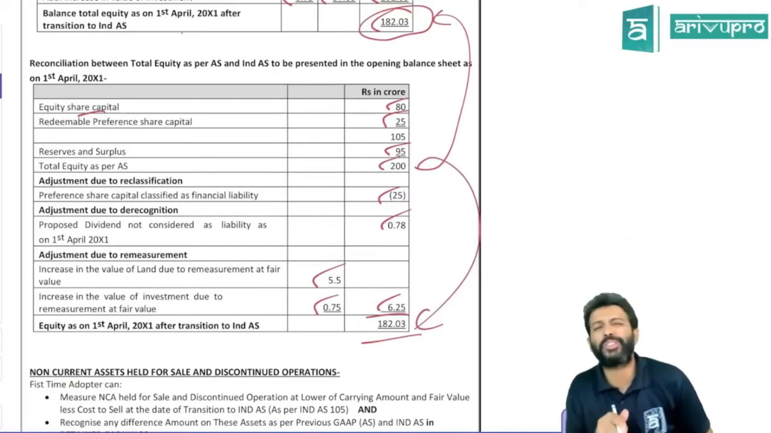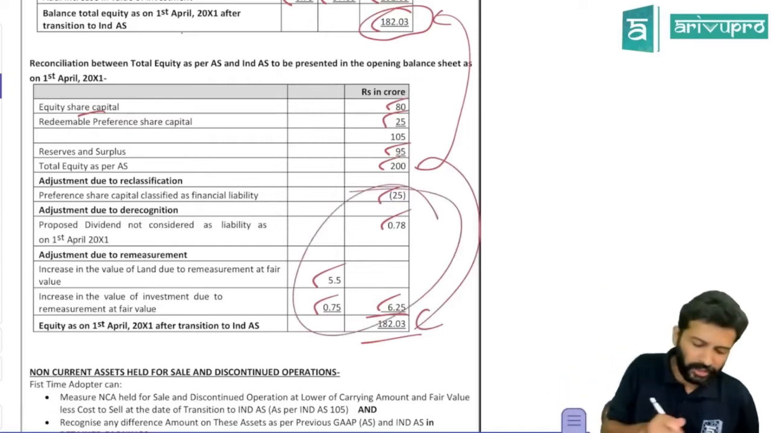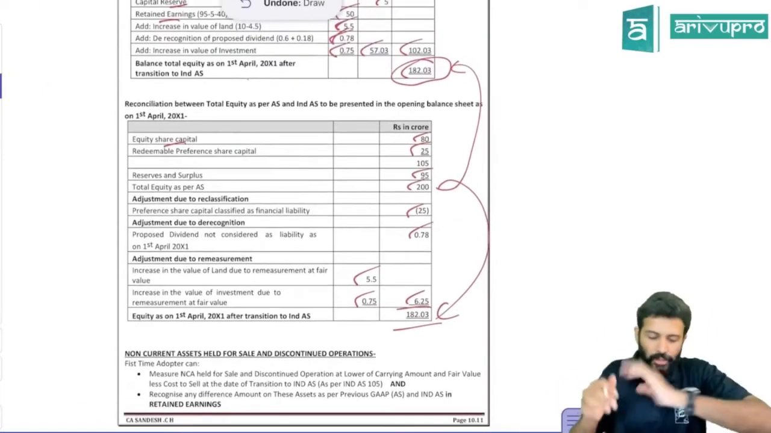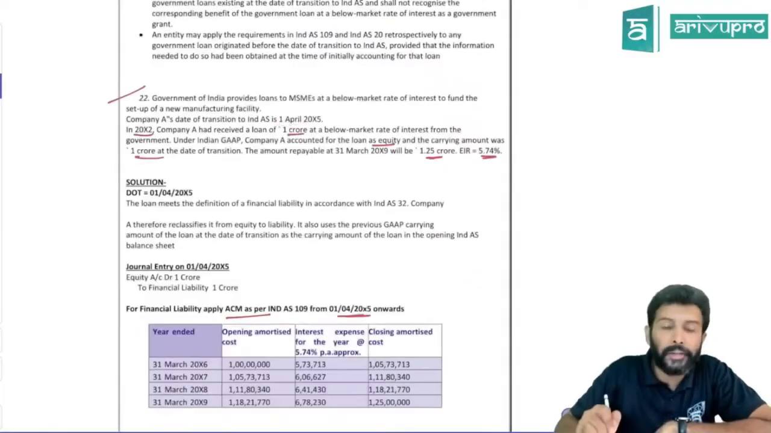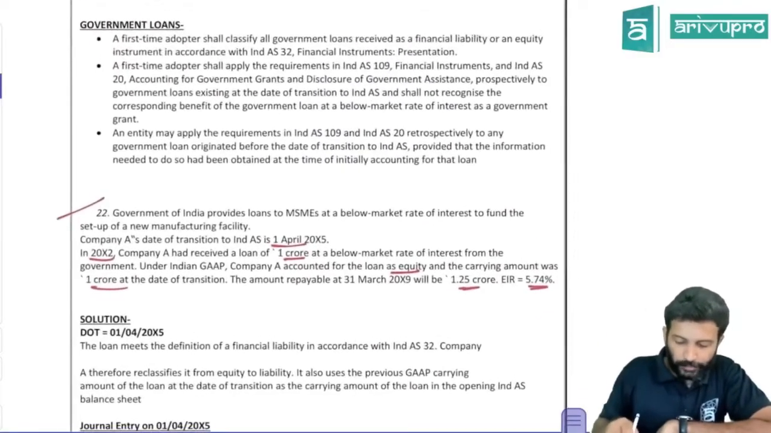Basically, transition adjustments you need to add. Transition adjustments are mostly done in retained earnings. That's all for this particular question. All fine. Yes. Next one.